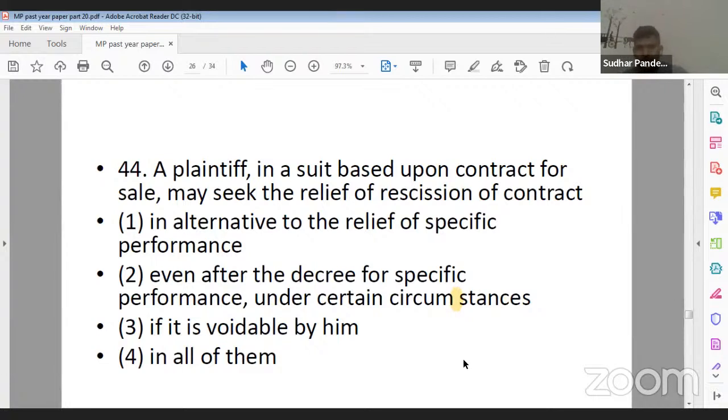If you will read under section 27, there are certain conditions in which the rescission may be adjudged or refused. So when may the remedy of rescission be given under the Specific Relief Act? Option 1, in alternative to the specific performance. Option 2, even after the decree of specific performance under certain circumstances. Option 3, if it is voidable by him. Option 4, all of them.